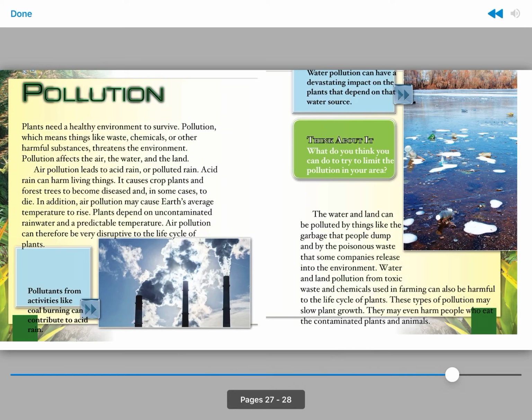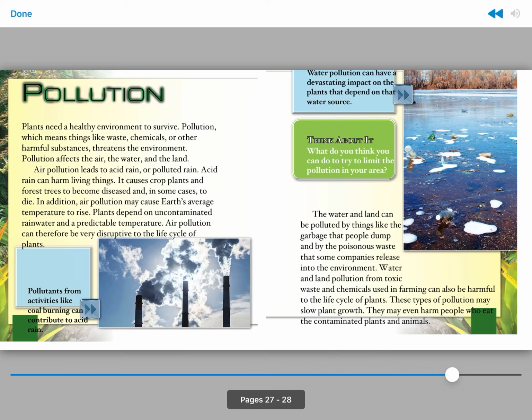Pollution. Plants need a healthy environment to survive. Pollution, which means things like waste, chemicals, or other harmful substances, threatens the environment. Pollution affects the air, the water, and the land. Air pollution leads to acid rain or polluted rain. Acid rain can harm living things. It causes crop plants and forest trees to become diseased, and in many cases, to die.